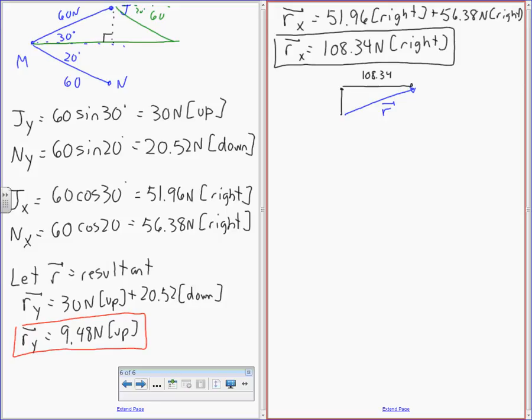Since Joe was pulling at a wider angle than Nate, he of course will have more of a vertical component than the other one. So here then is 9.48. We'll get theta there in a sec. Did somebody just calculate what this is going to be? And we'll get a final answer for that. 108.75 newtons.